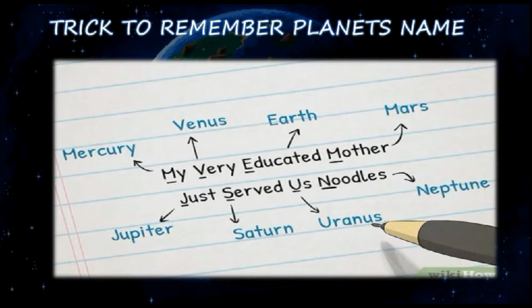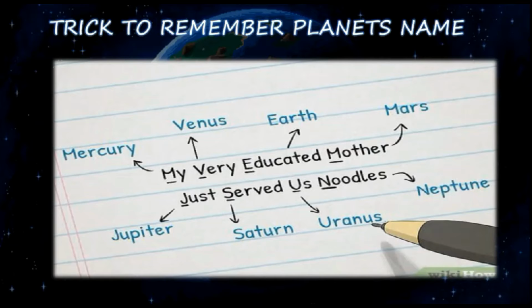For example, my very educated mother just served us noodles. M, the starting letter, denotes Mercury. V, the starting letter, denotes Venus. Next, E for Earth, M for Mars, J for Jupiter, S for Saturn, U for Uranus, N for Neptune. Using the first letters, you can find the 8 planets' names easily.